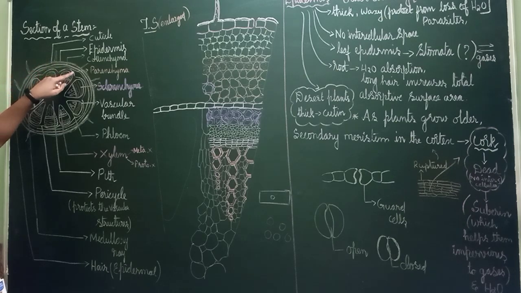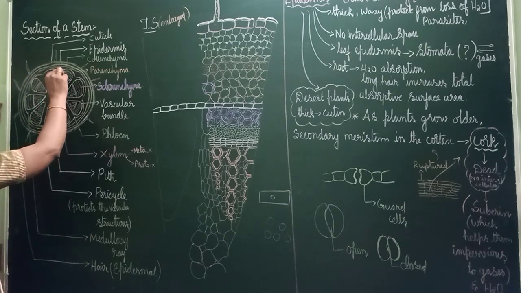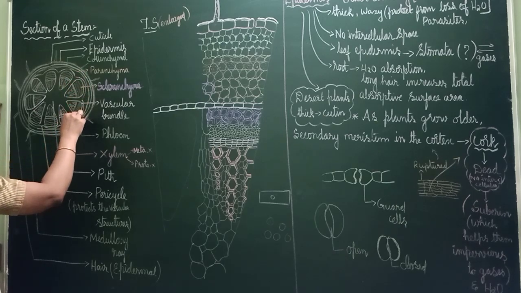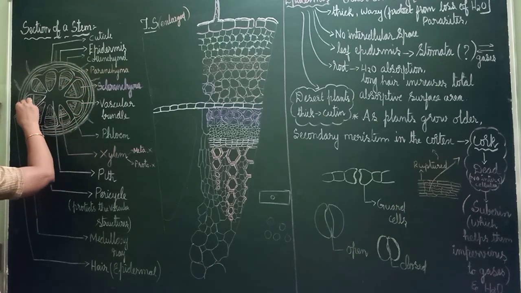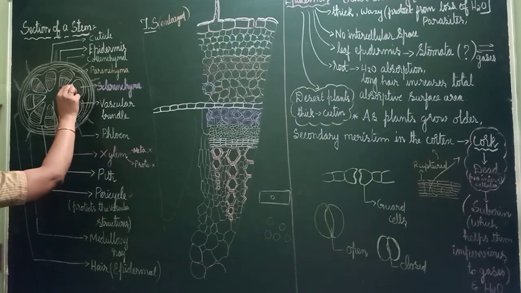Collenchyma. Then the brown color line, parenchyma. Then, see here, this is pericycle. Like one flower I have given now, this is called pericycle. Okay, where is it, pericycle? Here, pericycle.